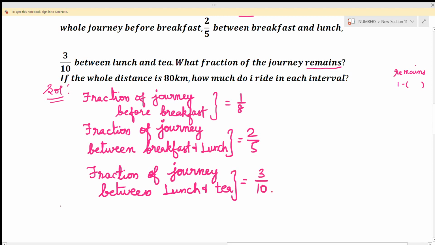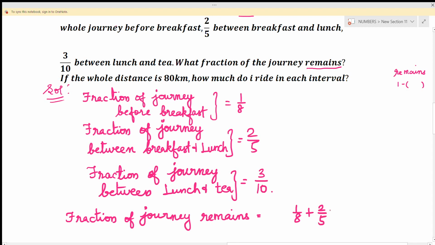So as I told you, if you want to find the fraction of journey remains, add all the given fractions, then subtract from 1, because we want to find the remaining journey.